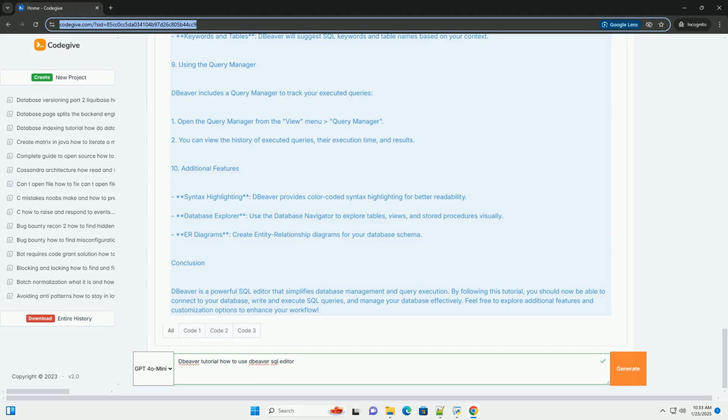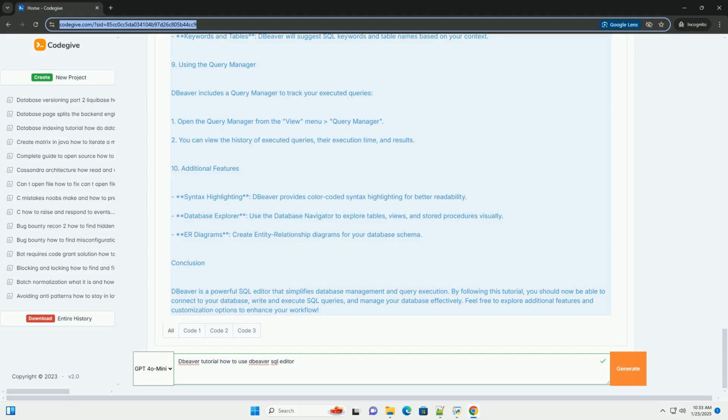10. Additional features. Syntax highlighting. DBeaver provides color-coded syntax highlighting for better readability. Database Explorer. Use the Database Navigator to explore tables, views, and stored procedures visually. ER diagrams. Create entity relationship diagrams for your database schema.